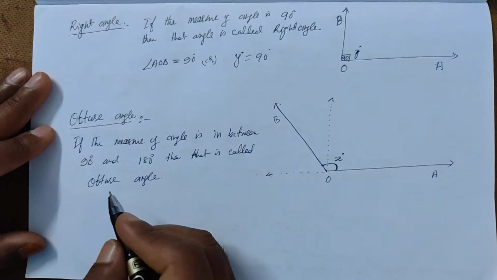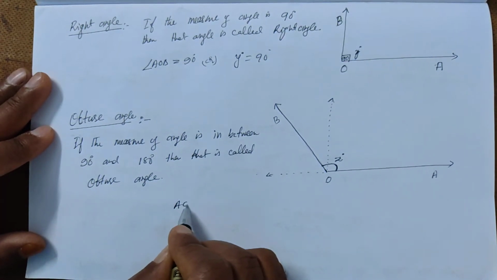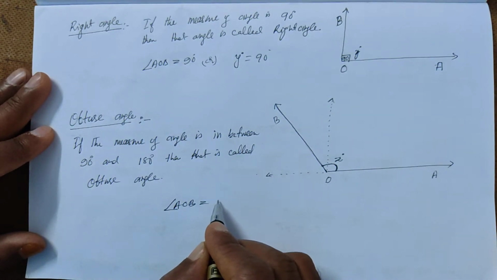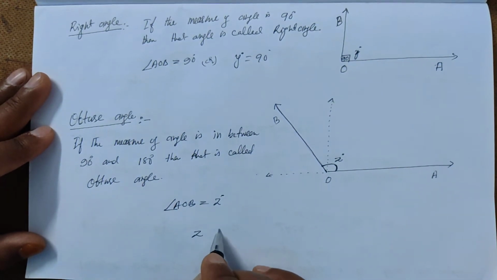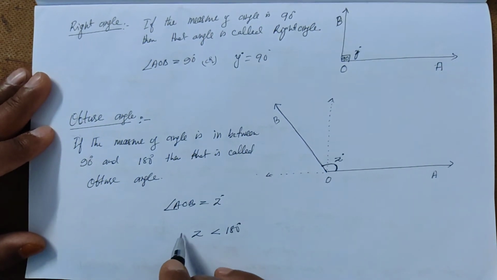So here angle AOB is Z degrees, and this Z is less than 180 degrees and more than 90 degrees.